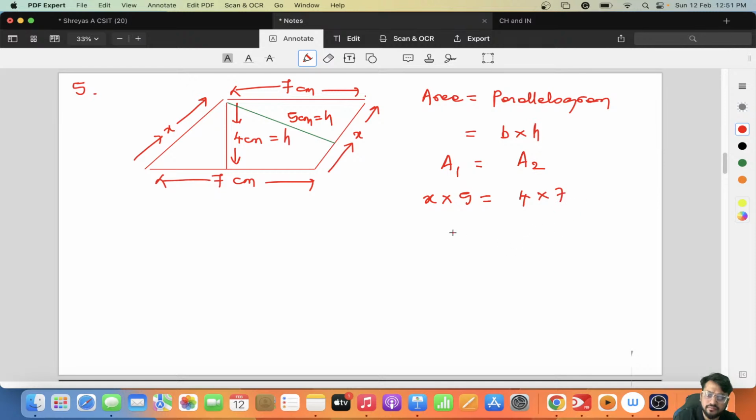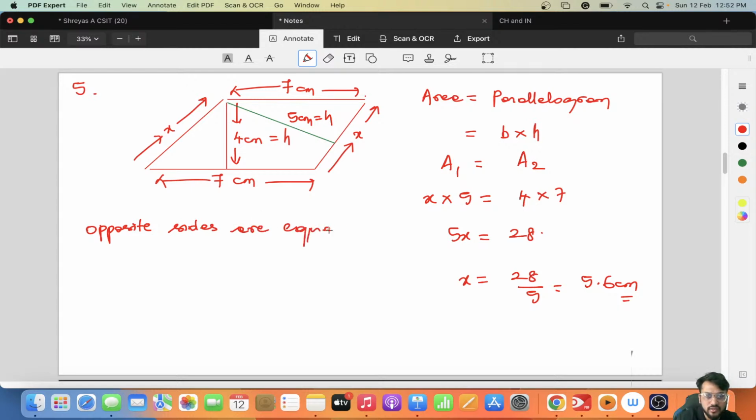height here is 4 and base is 7, 4 into 7. 5x is equal to 28. So x goes to be 28 by 5. The value of x will be 5.6 centimeter. And as you know, in a parallelogram, opposite sides are equal. So both sides it will be 5.6 centimeter only.